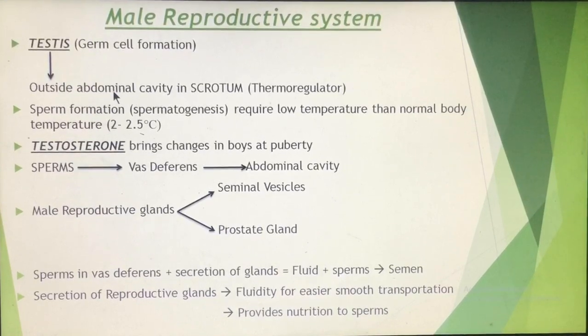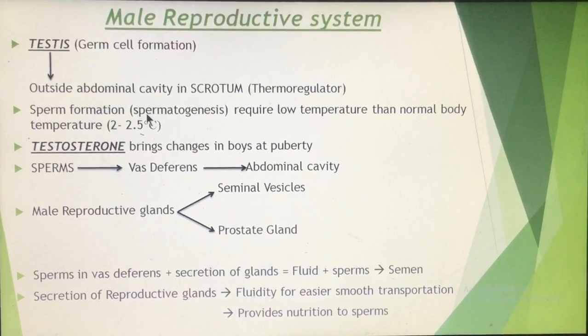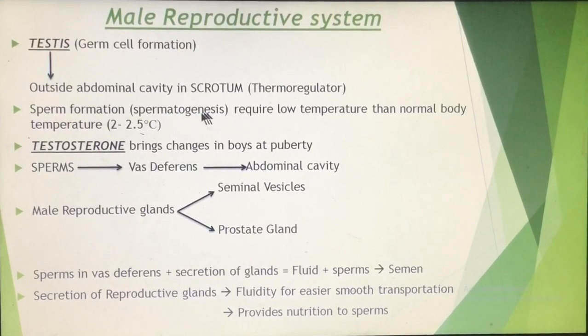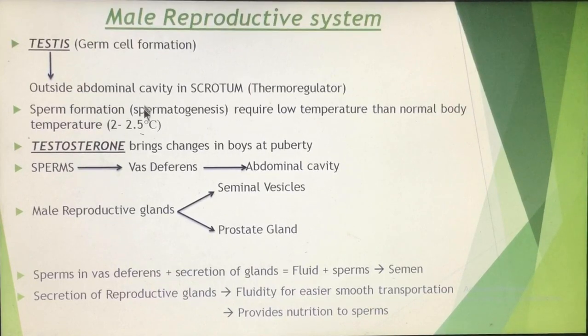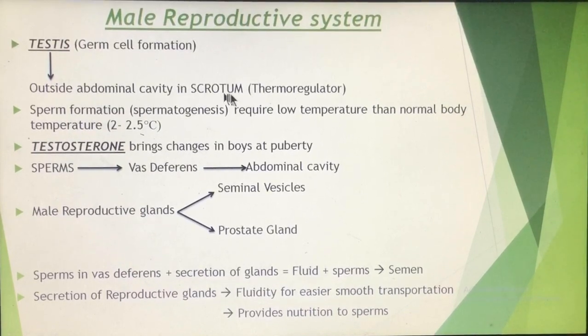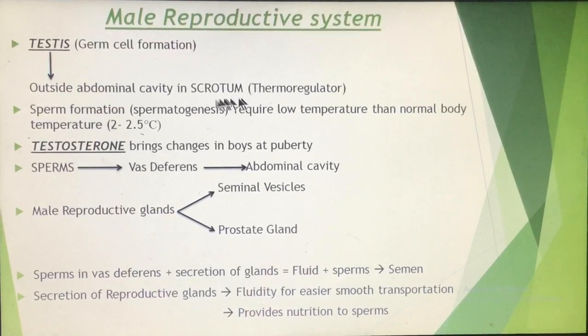What is the reason? Because the sperms cannot remain alive at the high temperature present in the abdominal cavity. So spermatogenesis takes place at a lower temperature, which is present in the scrotum. So the scrotum here acts as a thermoregulator.